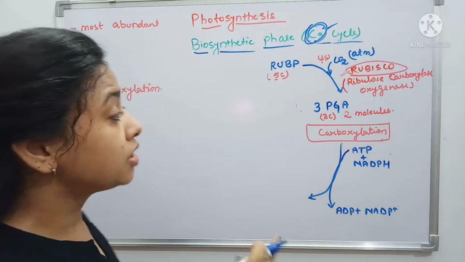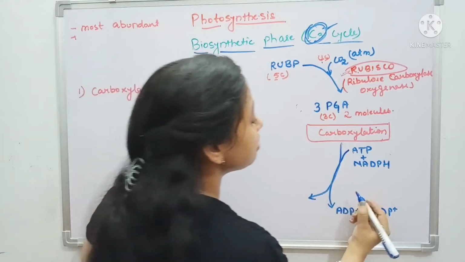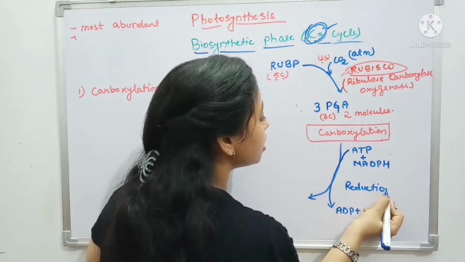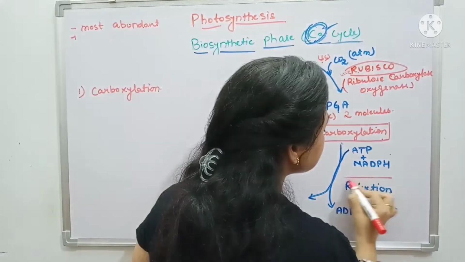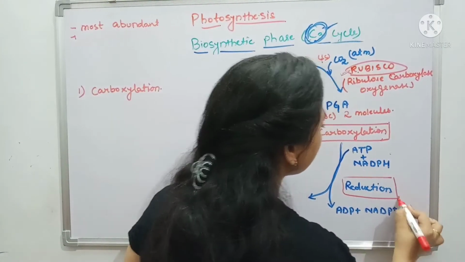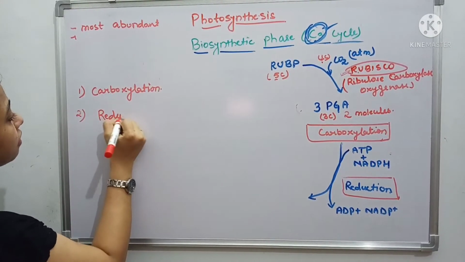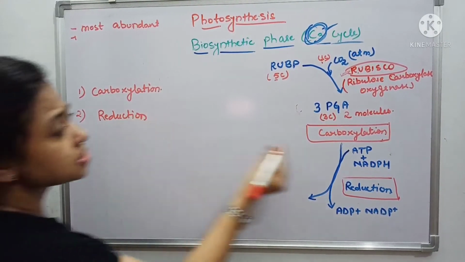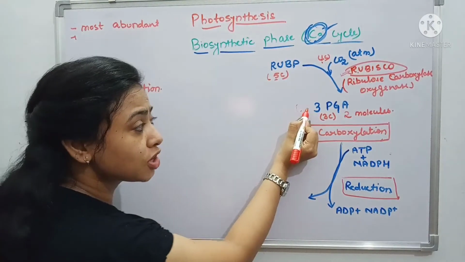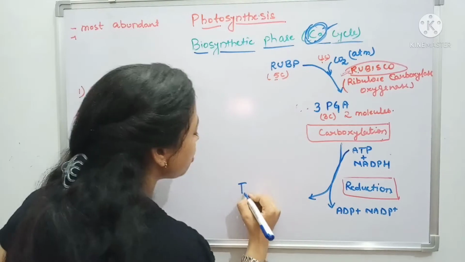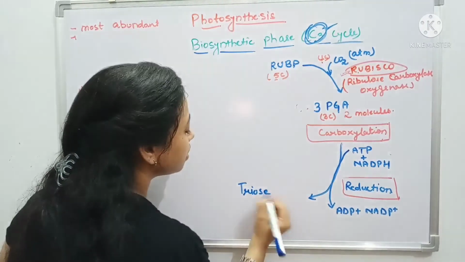This step is called the reduction. This is the second step. So the second step is what? Reduction, where this PGA, this phosphoglyceric acid, is reduced into the triose phosphate.